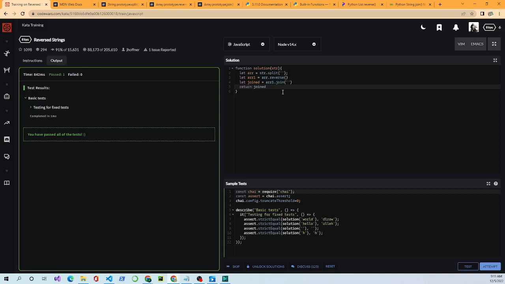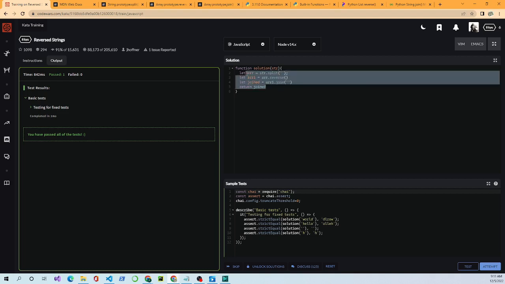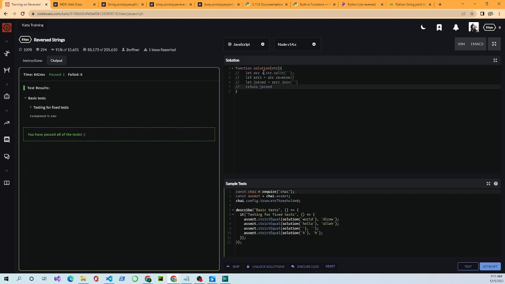Now this is a longer way of doing it. A lot of people kind of shorten it. So what they would do would be, we'll comment this out. See these slashes? That means it comments it out. That means the reader, the code reader, the interpreter will not read this. It'll pass by it.